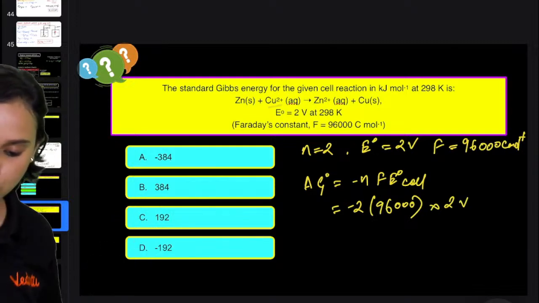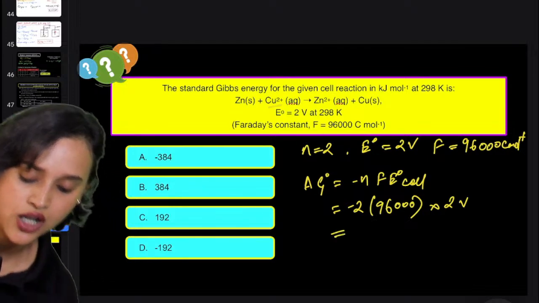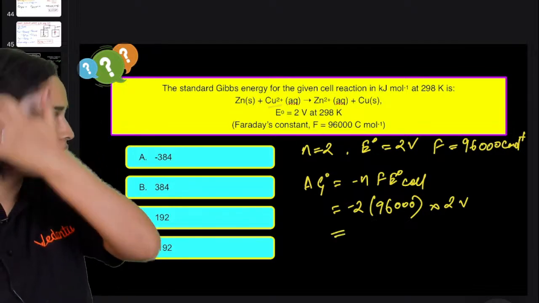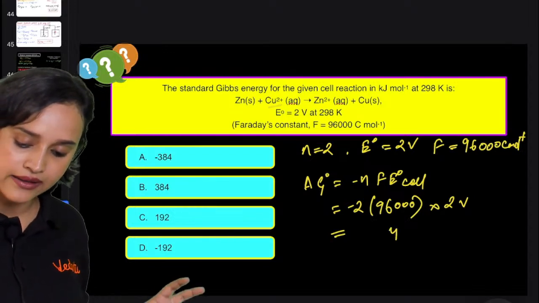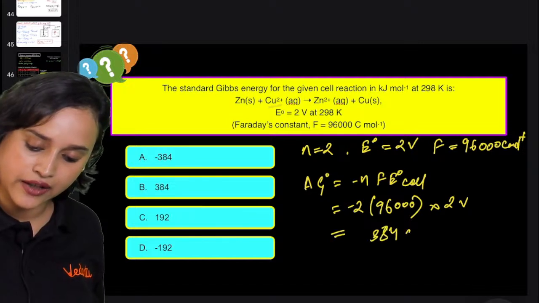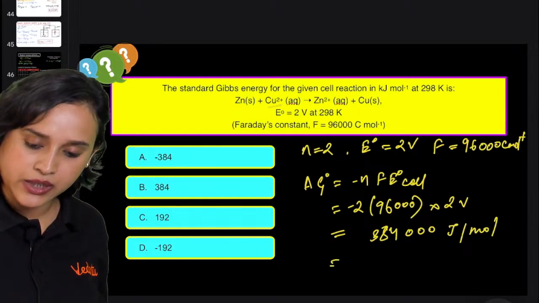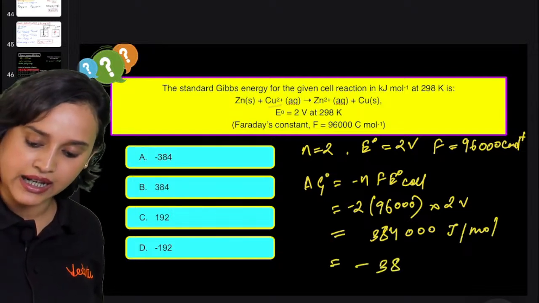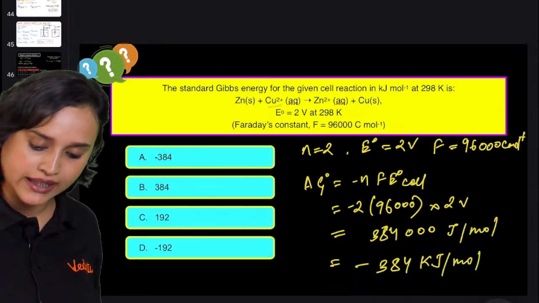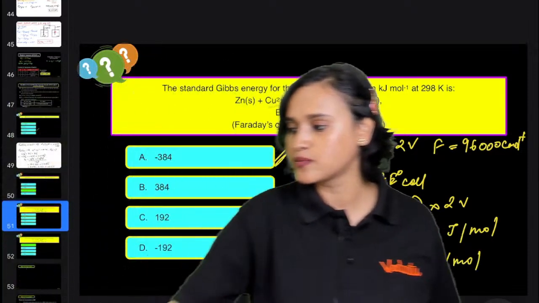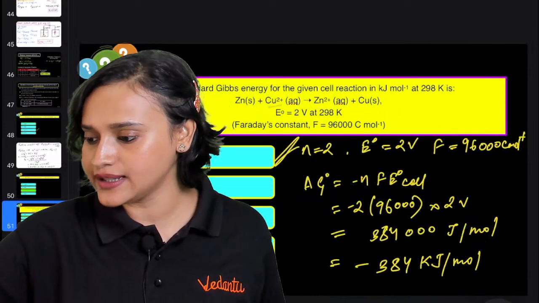So 2 into 2 is 4. 4 multiplied with this will be 384000 joule per mole. That means it is going to be minus 384 kilojoule per mole. So I think it is option A. Is that right, everyone? Yes or no, guys?